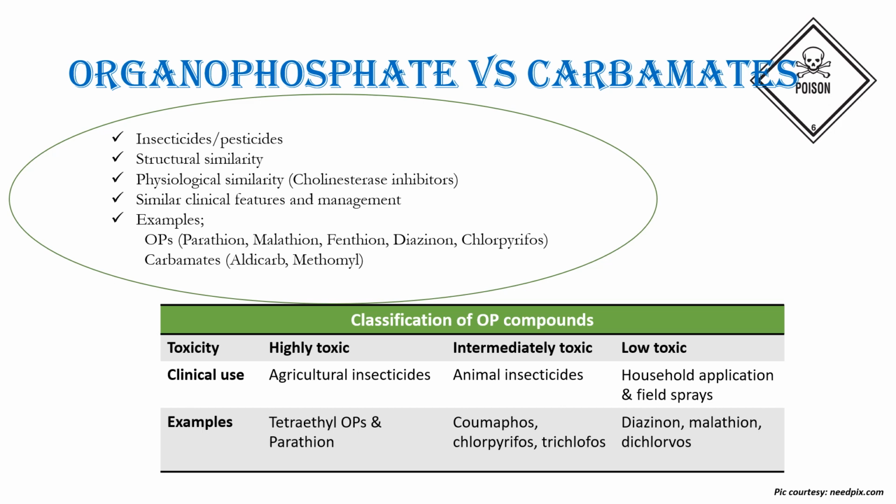Examples of highly toxic ones are tetraethyl organophosphates and parathion. Intermediately toxic organophosphate compounds are coumaphos, chlorpyrifos and triclofos, whereas those with low toxicity include diazinon, malathion and dichlorvos. After absorption from the skin, the lungs and the gastrointestinal tract, these organophosphate compounds bind to the acetylcholinesterase enzyme